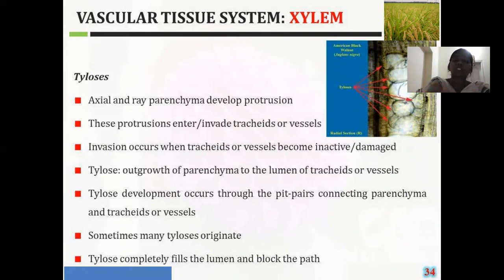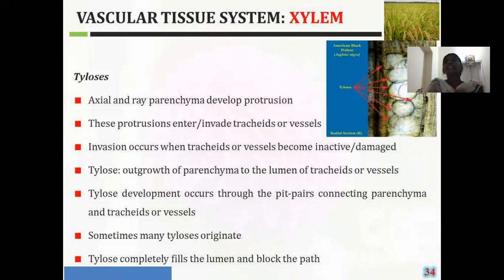Those outgrowths enter into the lumen of the vessels. What is meant by lumen? Lumen is nothing but the empty space. Into the empty space present in the vessels, the outgrowths of the parenchyma cells are entering.